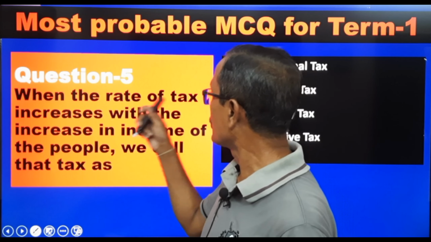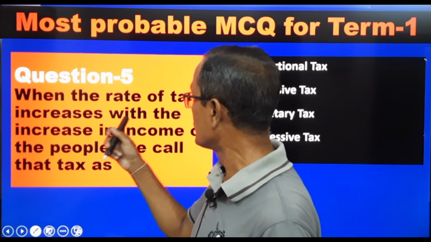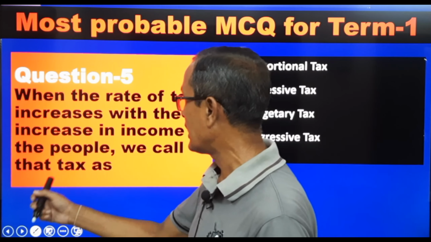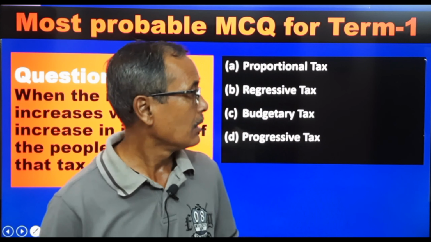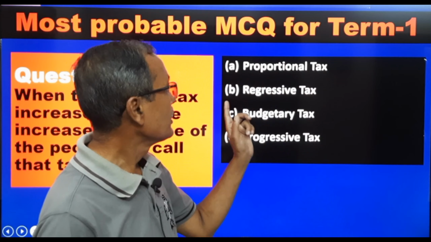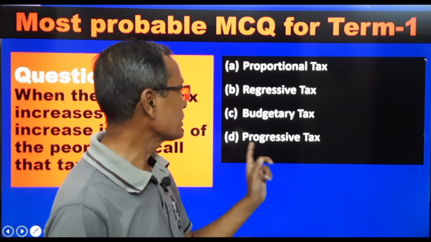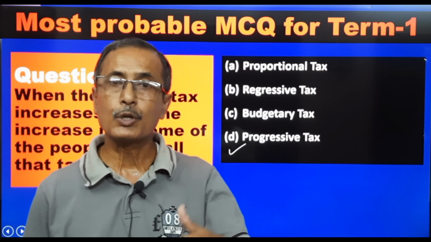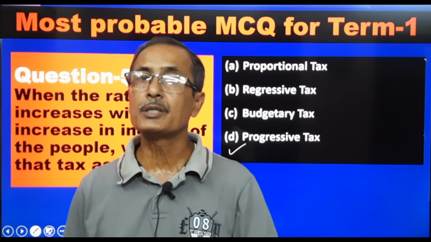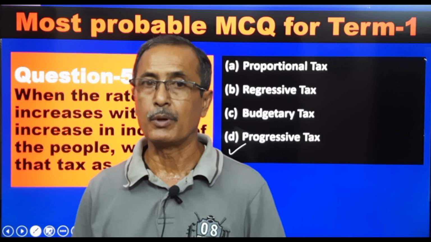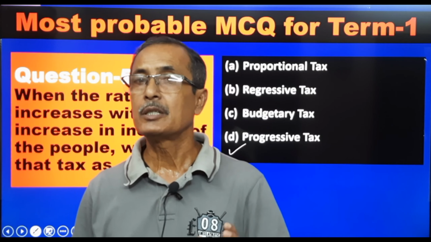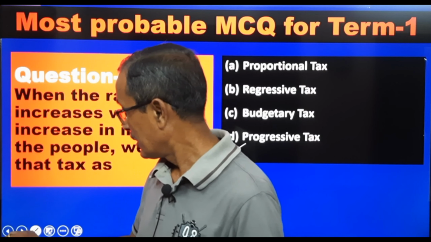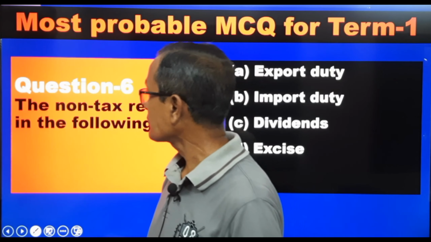When the rate of tax increases with the increase in income of the people, we call that tax: proportional tax, regressive tax, budgetary tax, progressive tax. Why is it progressive tax? The tax rate keeps on progressing with the progress in income of the people. That's why it's called progressive tax. That is, rate of tax will increase with the increase in income. Okay. Next question is your 6.